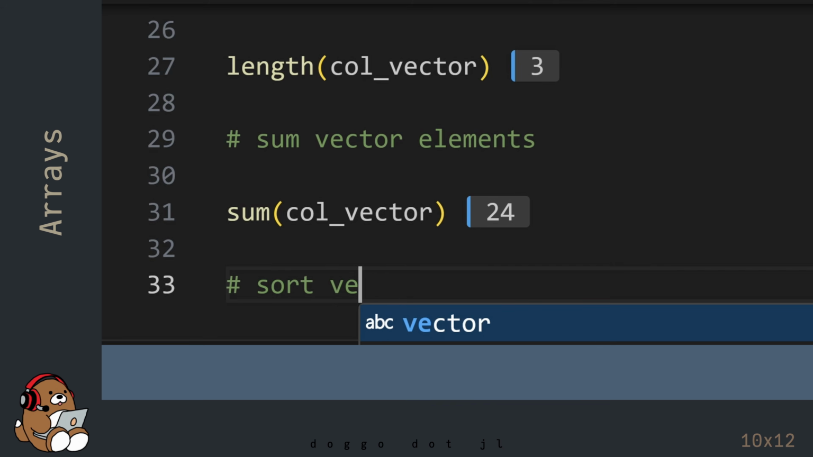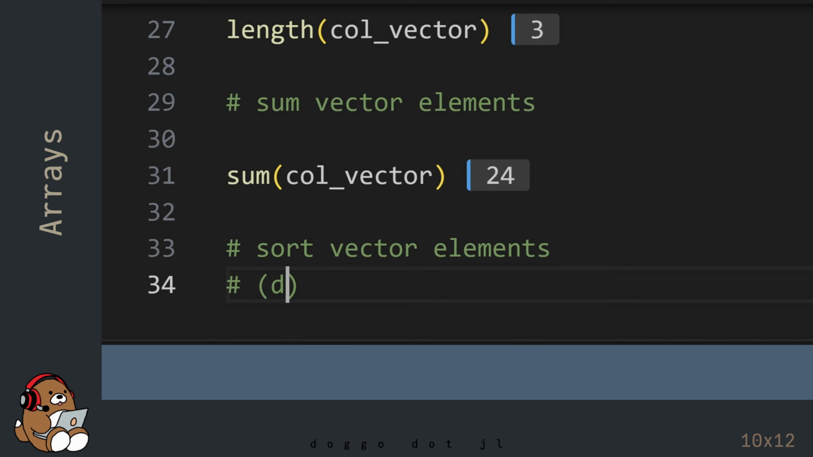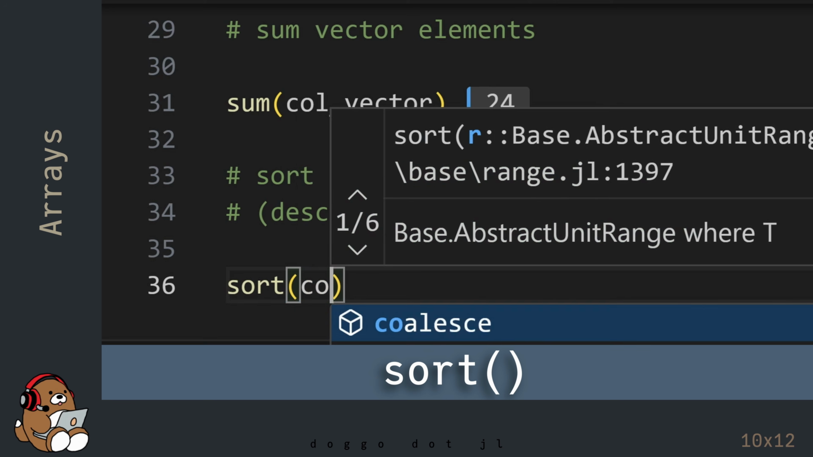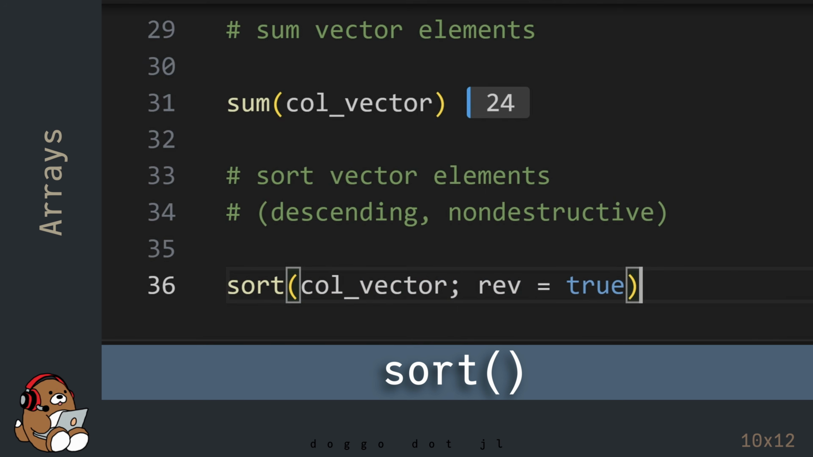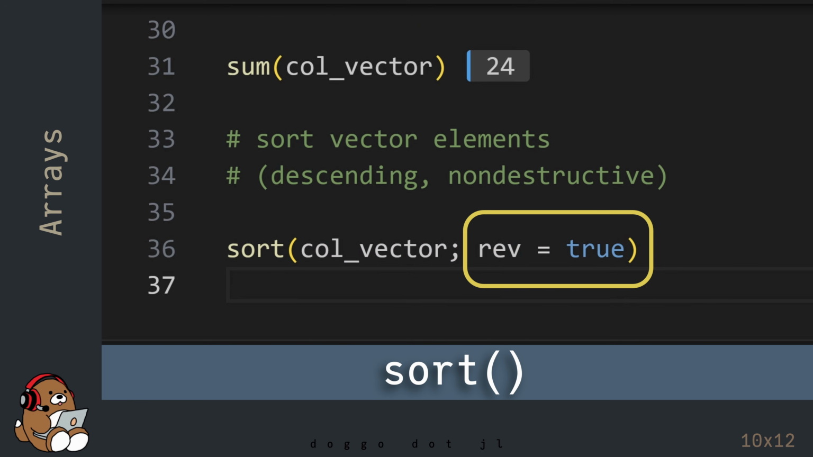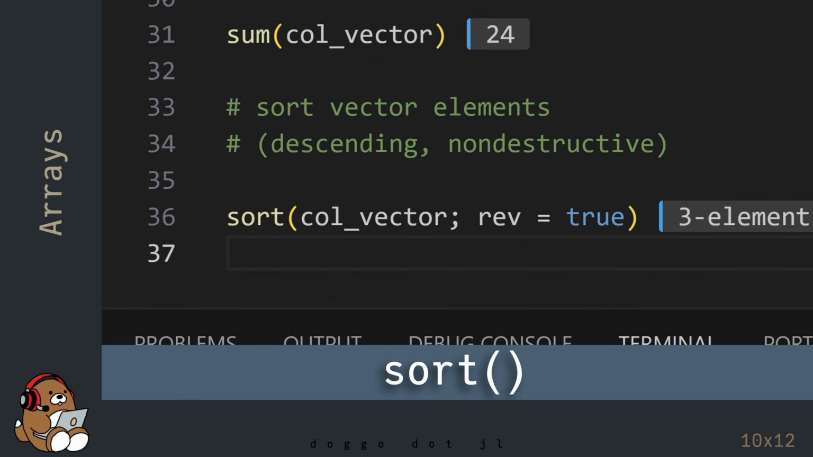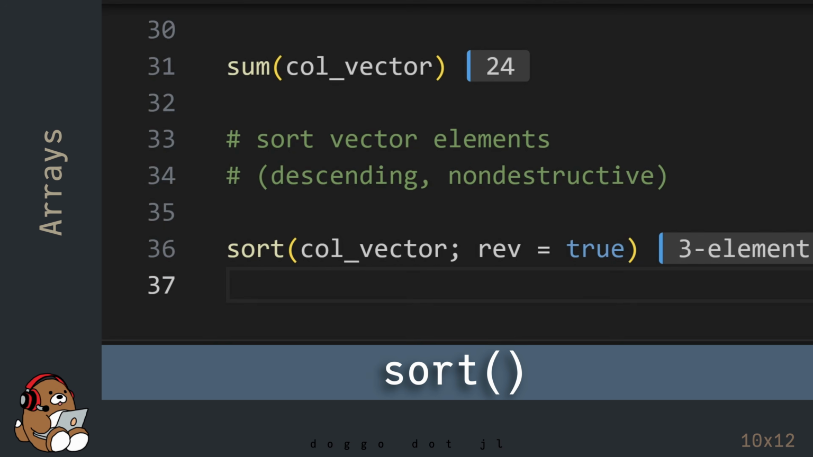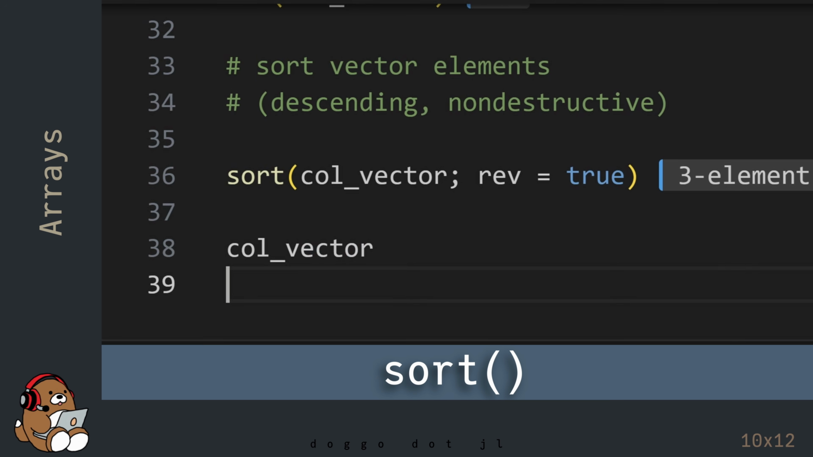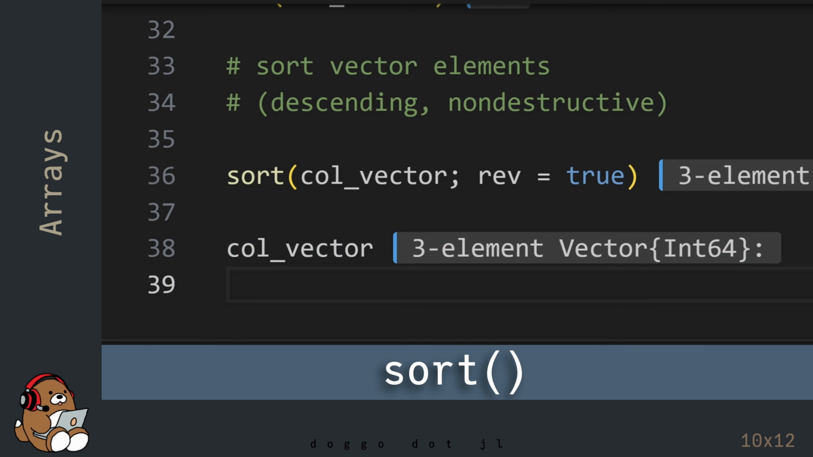To sort the elements within a vector, Julia provides a couple of options. To sort the elements of a vector non-destructively, use the sort function. To sort in descending order, use the keyword argument rev equals true. In the REPL, you'll see the vector is displayed in descending order by value. But if you call the variable name for the column vector, you'll see that nothing has changed.